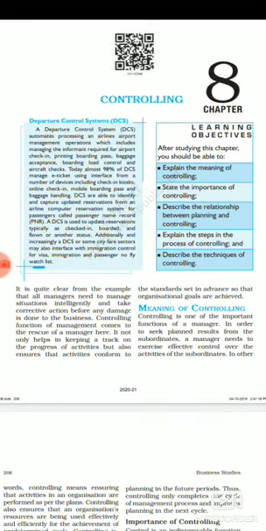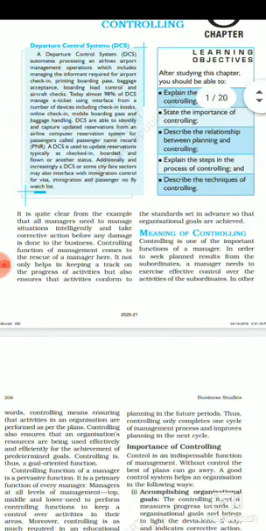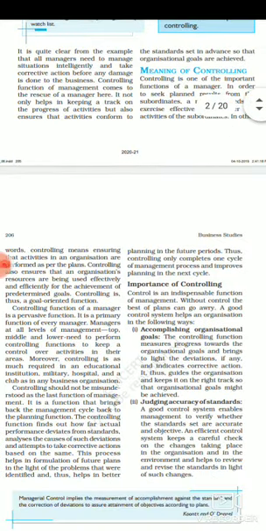Chapter number 8, controlling, the last function of management, or we can say the fifth function of management. In this chapter we are going to read the meaning of controlling, the importance of controlling, and the relationship between planning and controlling. This we will not cover because it is deleted from your syllabus. Then the steps in the process of controlling and the different techniques which a manager uses for the purpose of controlling things in the organization. So let's start with the definition of controlling.